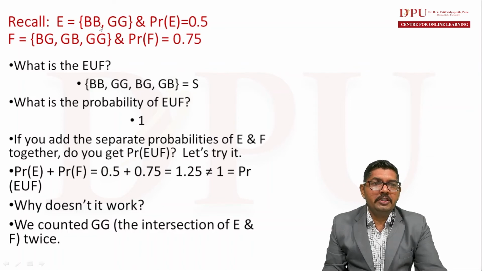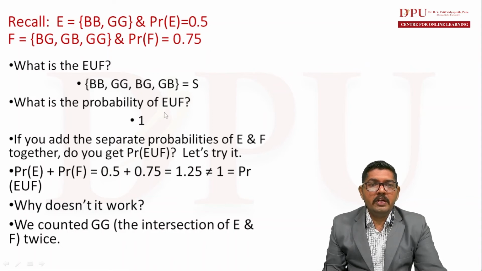We have to mention all the elements, but make sure that we do not write the common element twice. So BB, GG, BG and GB, we are writing GG only once. So E union F is equal to the sample space.